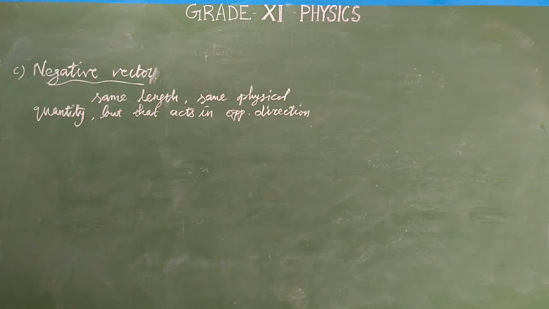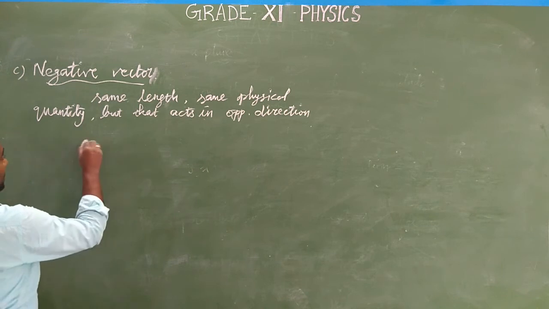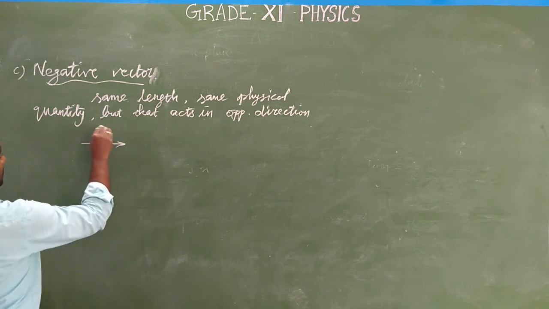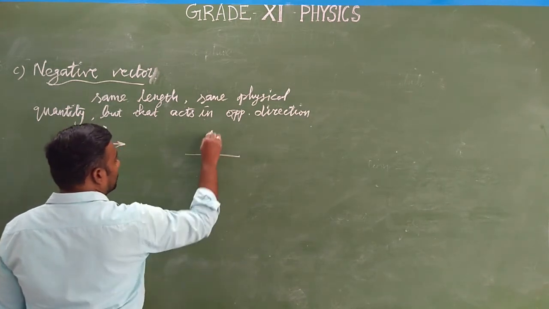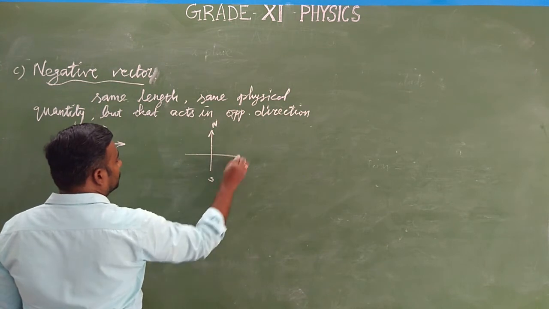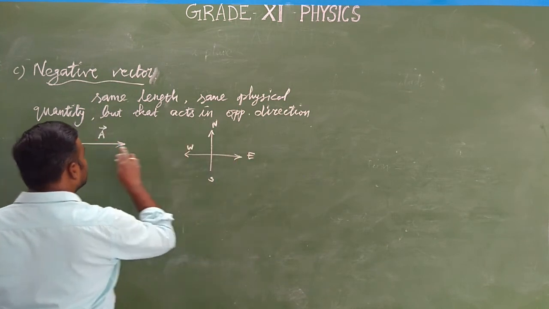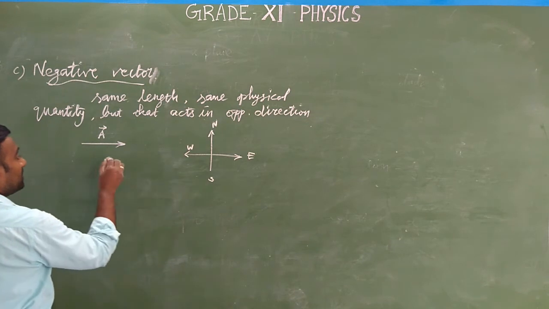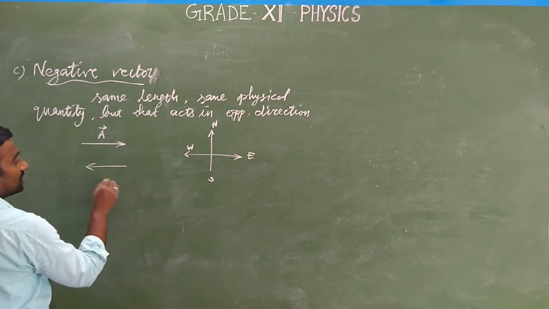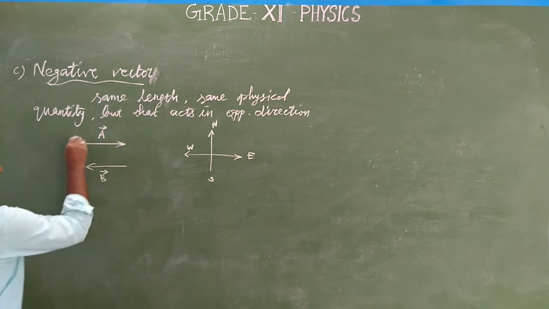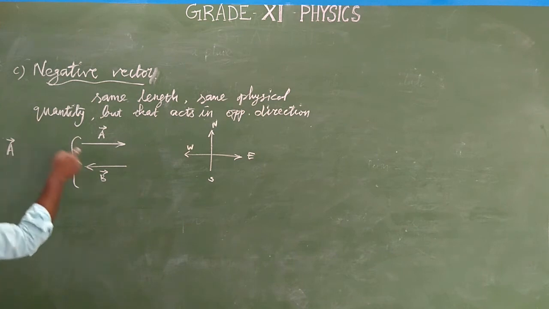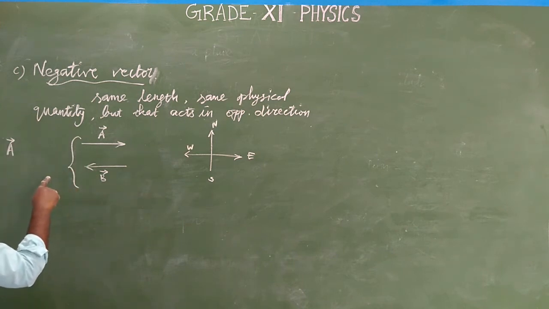Example, in negative vectors, let us consider two vectors. One is the A vector that acts towards east. We will speak in the directions north, south, east and west. So the A vector acts towards east, but the B vector acts towards west. From this we can say that A vector and B vector have equal magnitudes, and both are the same physical quantity but act in opposite directions.